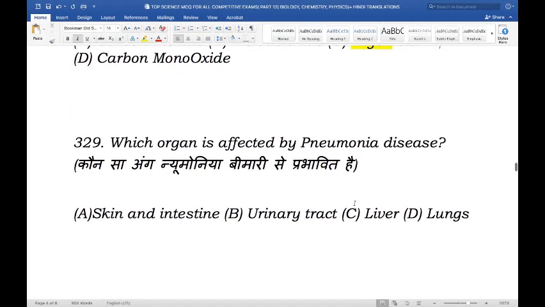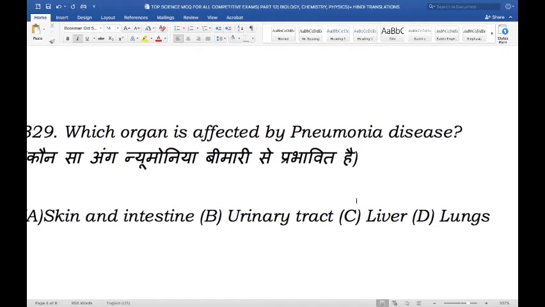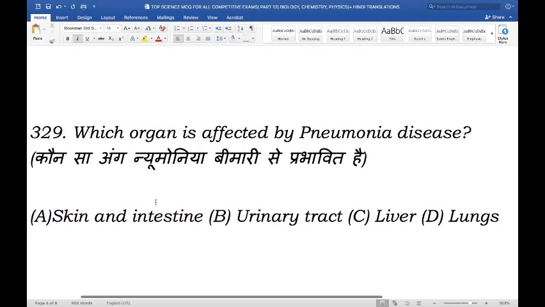Next question. Which organ is affected by pneumonia disease? Is it the skin and intestine, the urinary tract, liver, or lungs? So which of these organs is affected by pneumonia? And the right answer here is lungs. Pneumonia is a form of acute respiratory infection that affects the lungs. The alveoli in lungs are filled up with pus and fluid, making breathing painful and limiting oxygen intake.